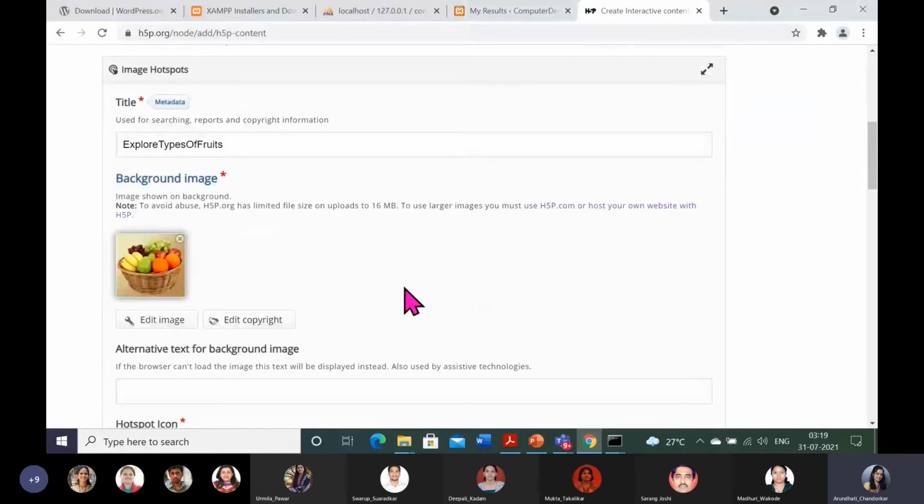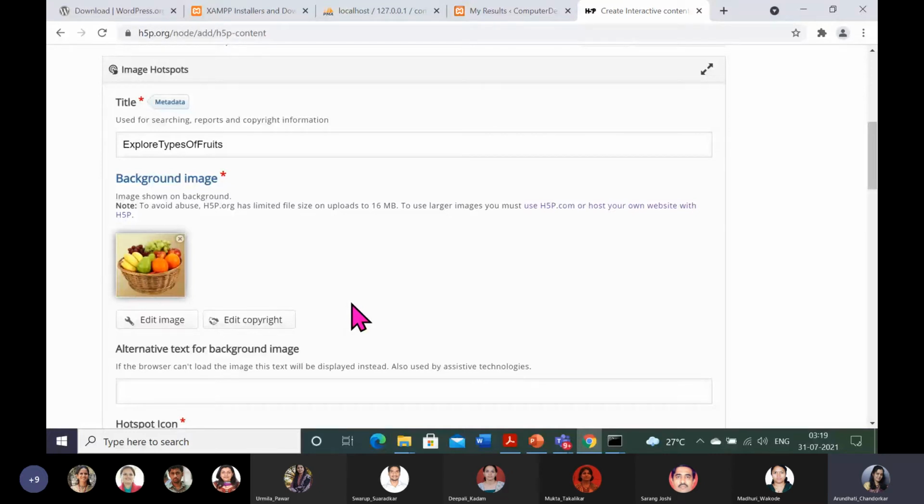My objective is that here is a fruit basket consisting of n number of fruits. For each fruit I will give a hotspot, and on that hotspot I will write something about that fruit, so that it is more interactive, and I will include that in my slide also. When the student comes to that slide, the student will just explore all the hotspots.